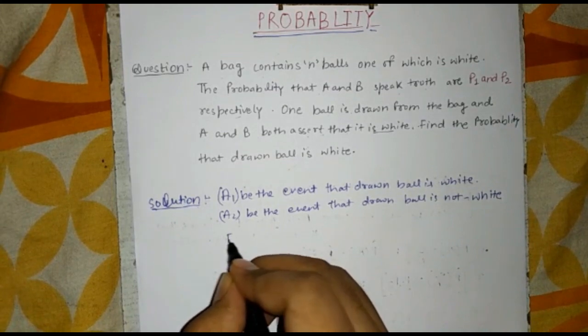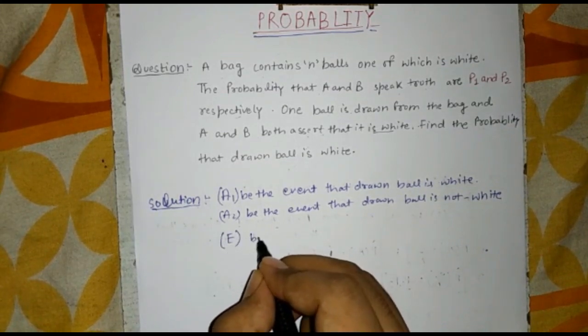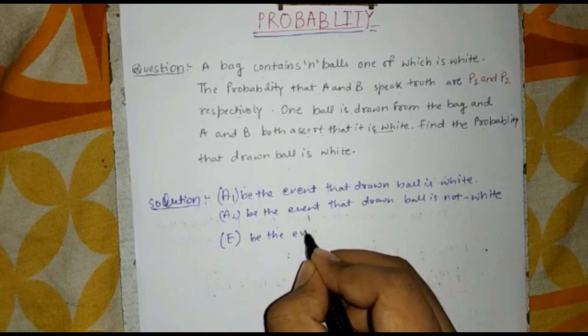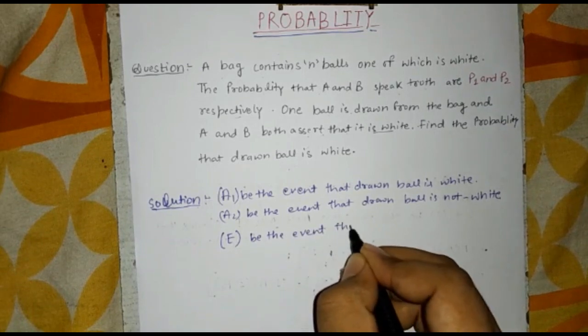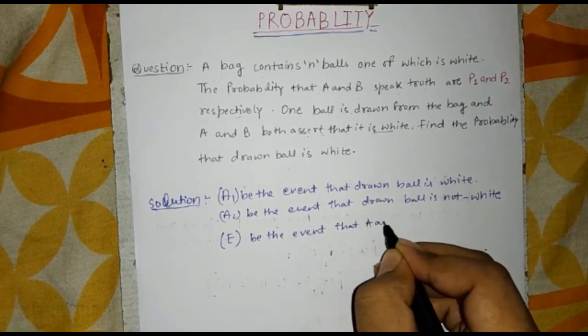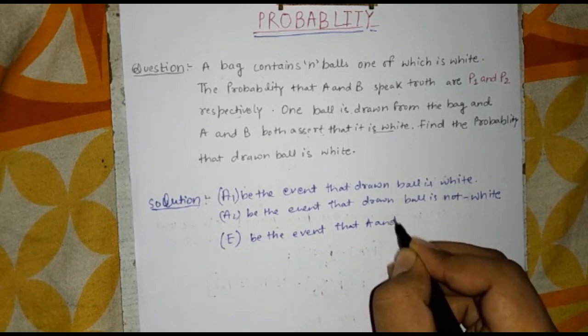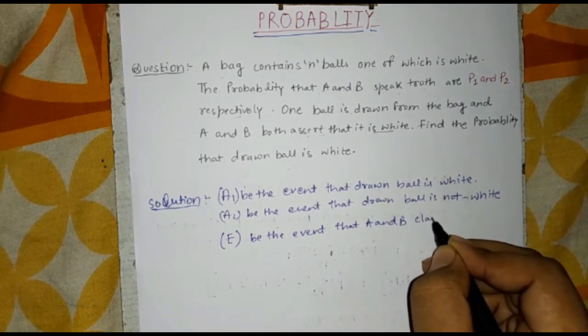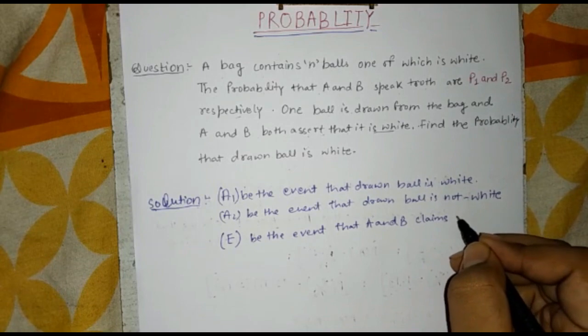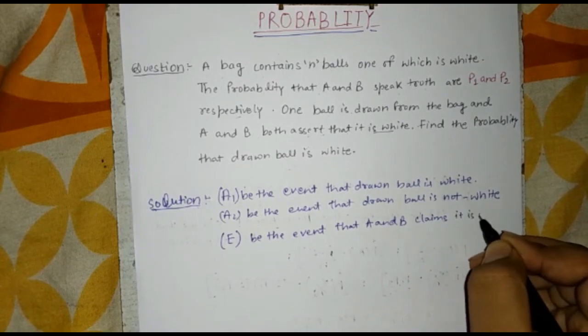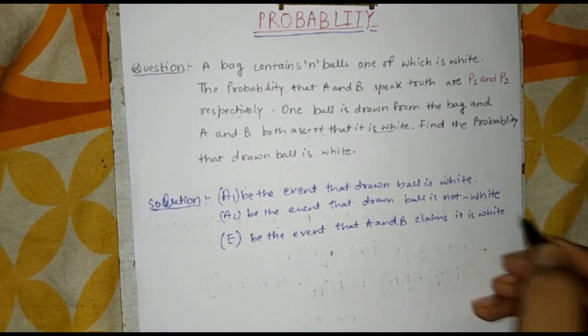And now suppose E is the event that both A and B claim that it is white, the ball drawn is white.